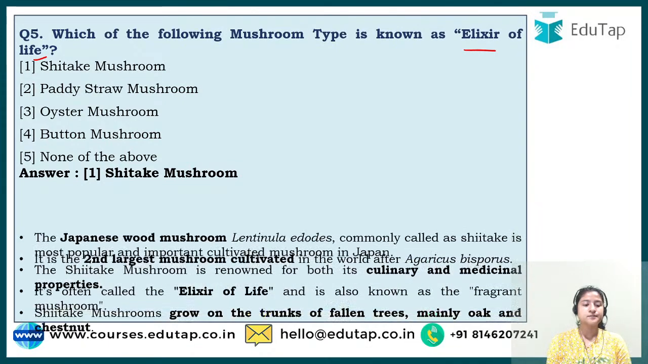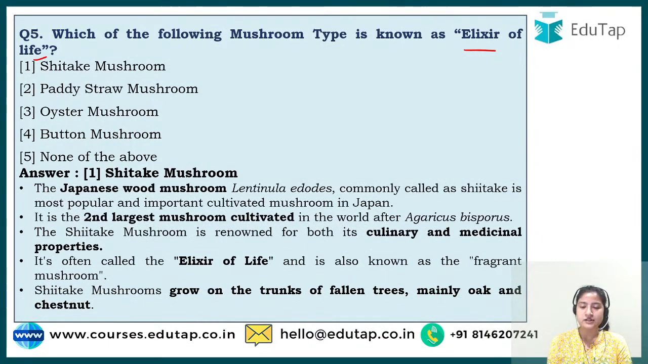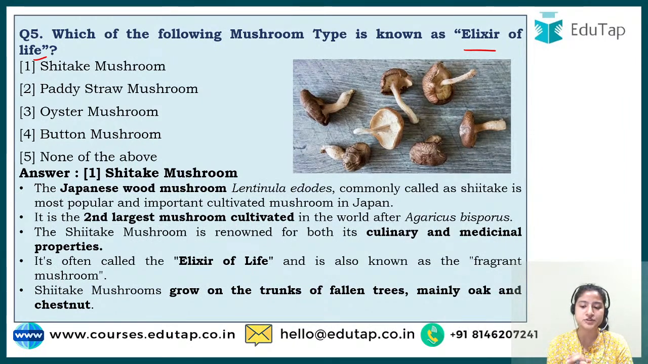If we go for this, I'll show the picture also. This is how a shiitake mushroom looks like. Here the spelling is double I, so note that. Shiitake mushroom is the correct answer, and this particular variety is Japanese.